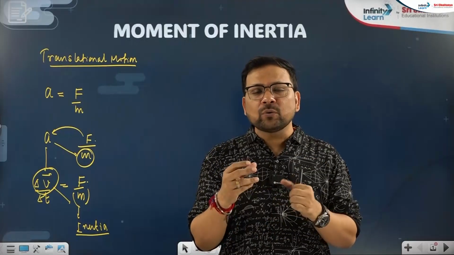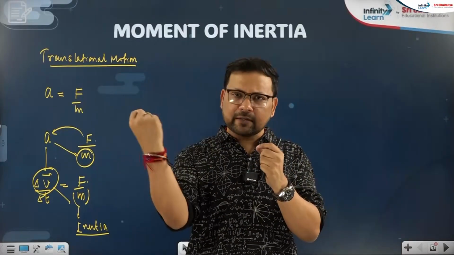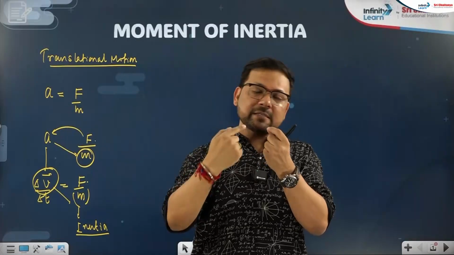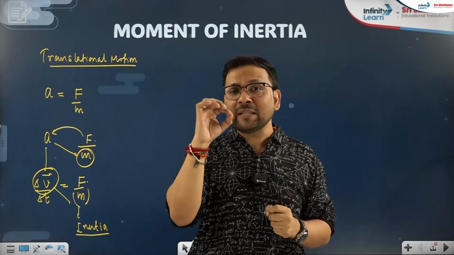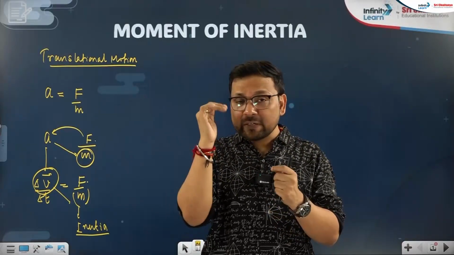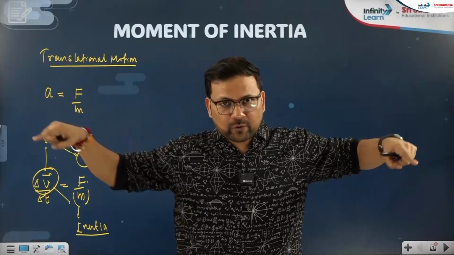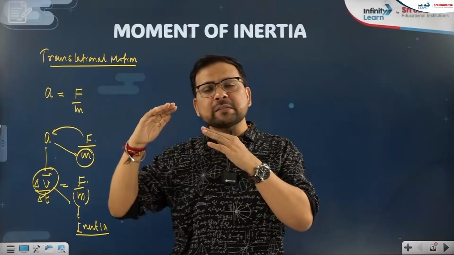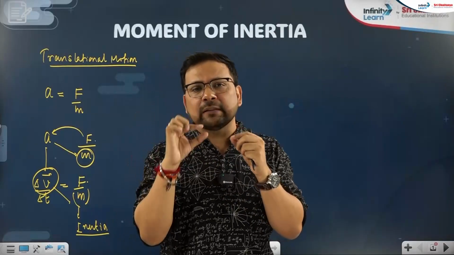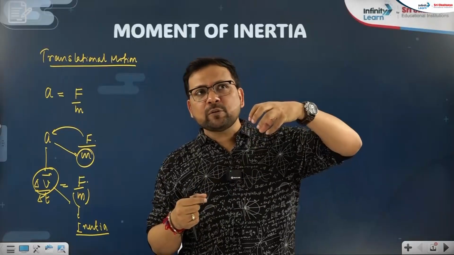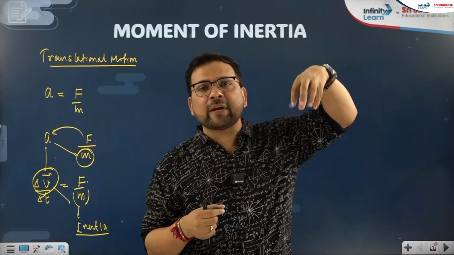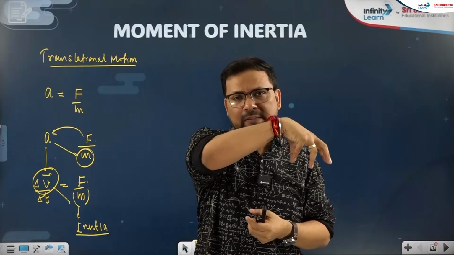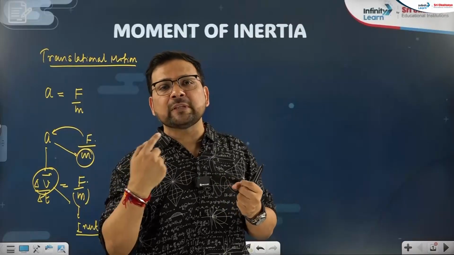Now the same thing I want to do. Suppose we have a very thin disk, right? The disk mass is 1 kg. Just imagine in your mind, there is a very thin disk and the disk mass is 1 kg. Since I am saying it is very thin, obviously its area will be more, right? Means it is spread over a larger area, but the mass is 1 kg and very thin. Now just imagine a paper weight or simple weight that we use in measuring something. One weight is 1 kg and one thin disc of 1 kg.